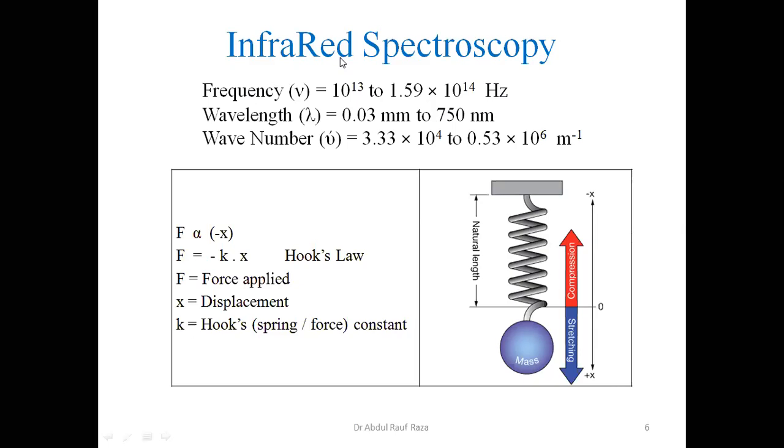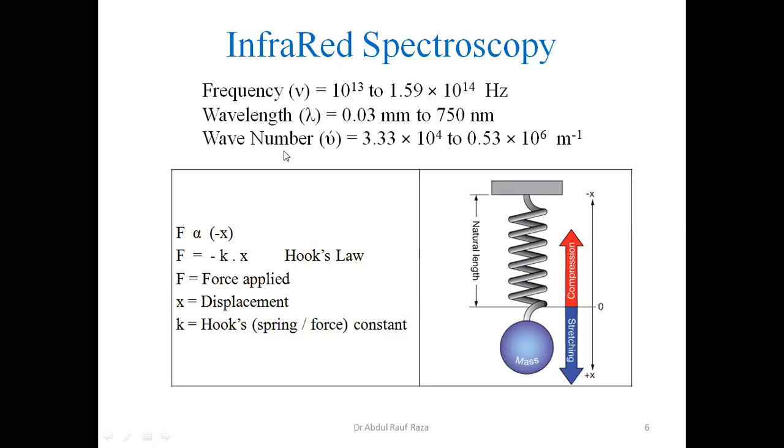After infrared, we shall get the red region. Infrared means behind red, then the visible region. So 750 is where the red region starts. 750 to 710 nanometer is the range where anything that looks red emits red radiation. So the wavelength 0.03 millimeter is in fact 30 micrometer. 30 micrometer to 750 nanometer, you can change it as well.